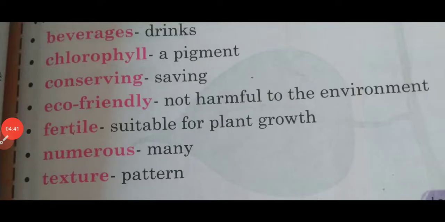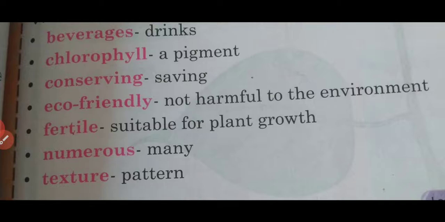Now all of you take out your notebooks. We will do the hard words of this chapter. Write down CW, date, chapter number, chapter title and write down hard words. First word is beverages. What is the meaning of beverages? It means drinks that can be consumed except water.